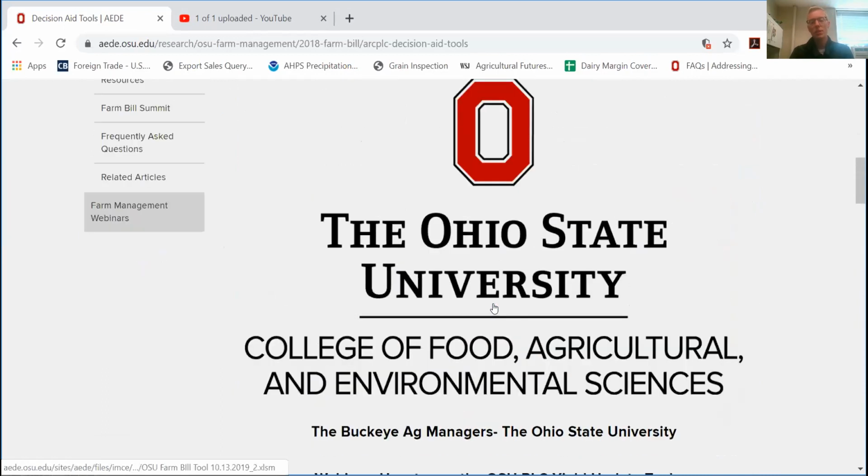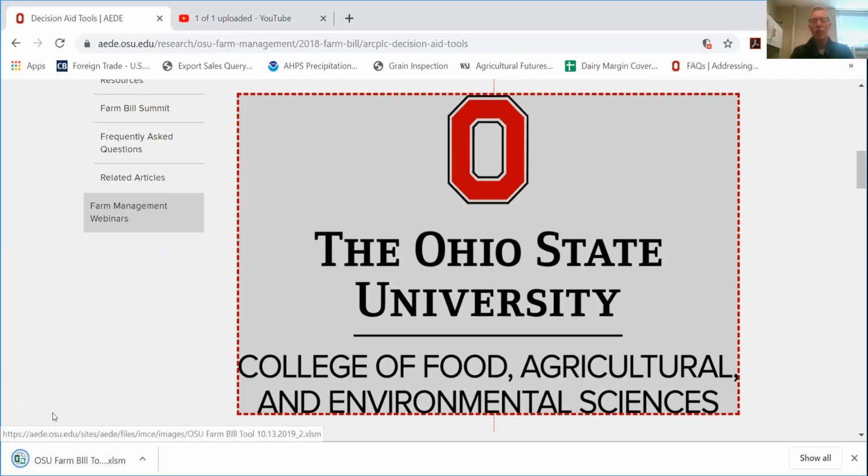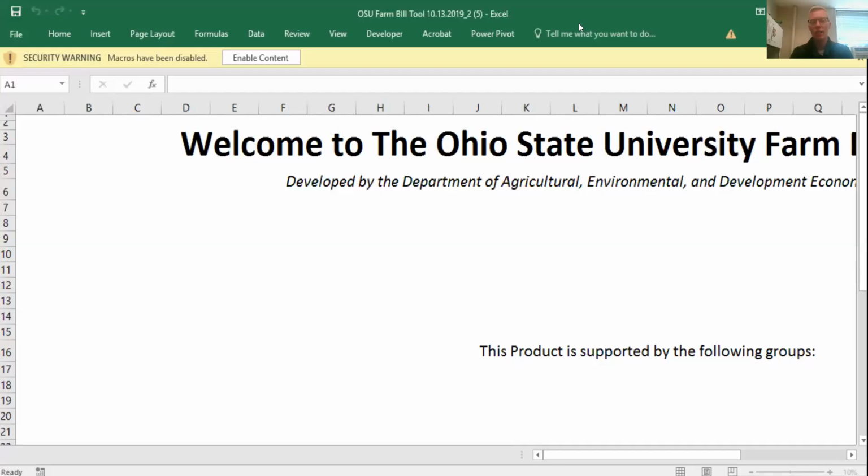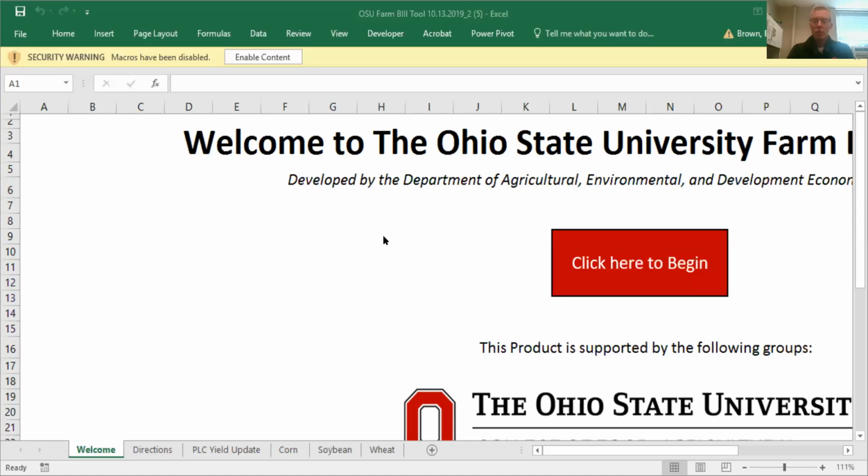So for today's purposes, we're going to click on our Ohio State logo, and that pulls up our Excel-based OSU tool. As the Excel tool is pulling up, I'm going to go ahead and switch our screen over. That way we make sure we're all looking at the same thing. And what you see when you pull up the Excel version is the first thing you need to do is you need to enable content. This is a bar located at the very top. It's located in yellow. You're going to click enable content.